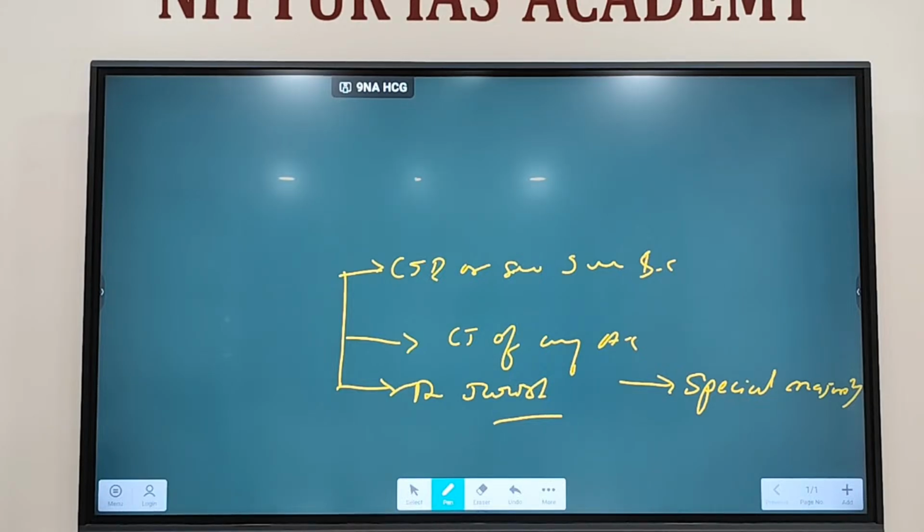Understood now? So here we need special majority. What is the procedure? The resolution for removal must be signed by, you can write it down now, 100 members in case of Lok Sabha, 50 members in case of Rajya Sabha.